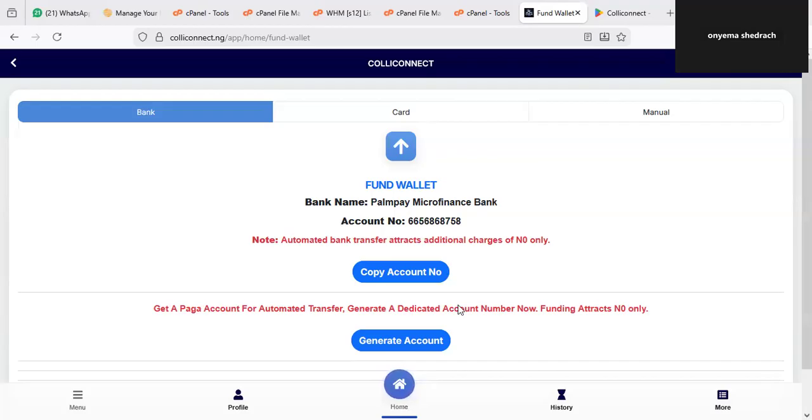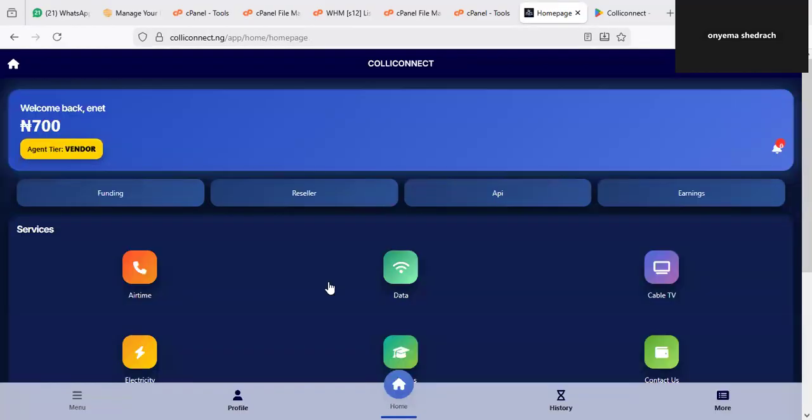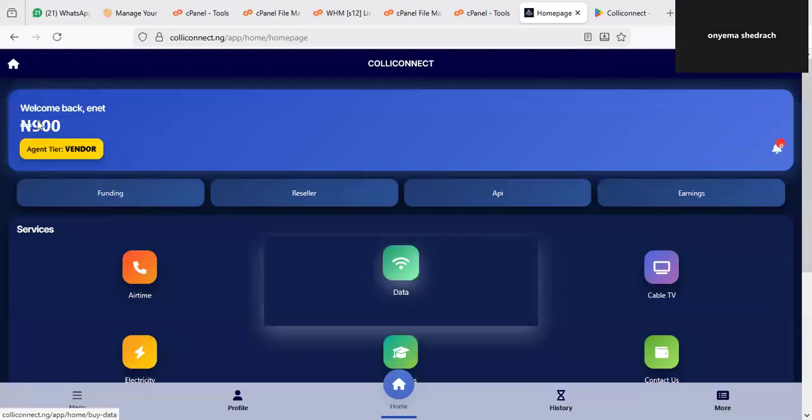So I've sent the 200 right away. Let me go back to my home page and see whether the money has been credited to me. I think it has not been credited, so let me refresh again. You keep on reloading the system. Voila, you can see the money is already there automatically.